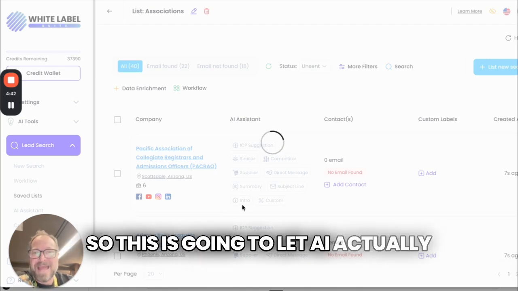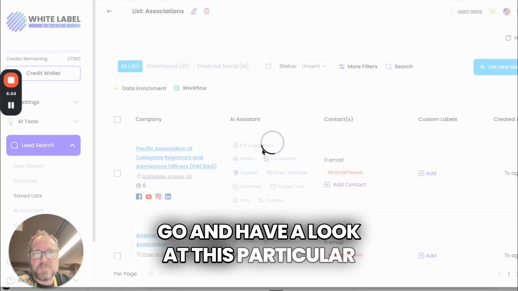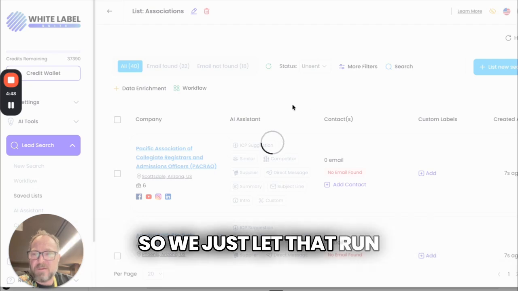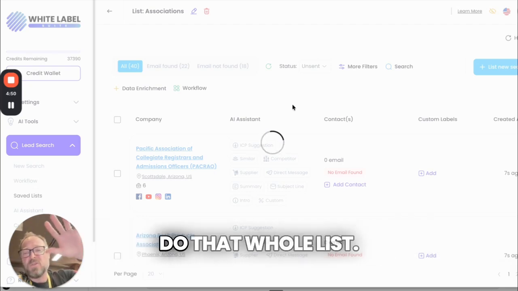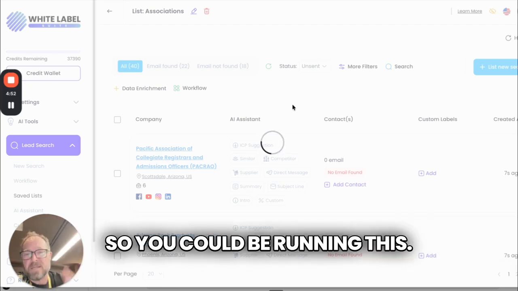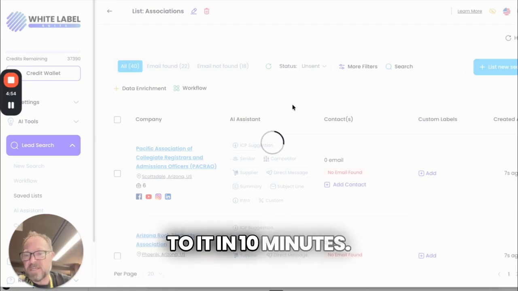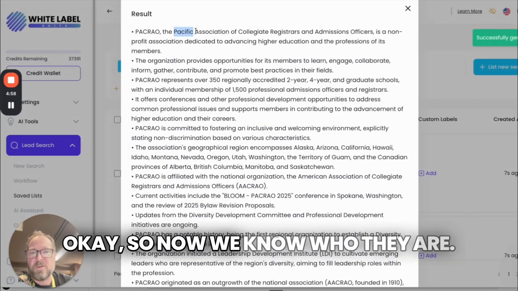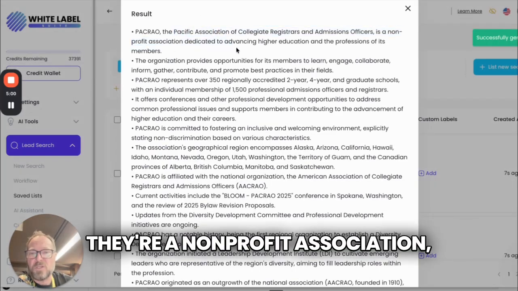So this is going to let AI actually go and have a look at this particular company and find some details and some information about them. We'll just let that run for a few moments. And of course, you can do that whole list. So you could be running this, come back to it in 10 minutes and it's all done. I just want to show you the impact of this. Okay, so now we know who they are. They're a non-profit association. All right, cool.